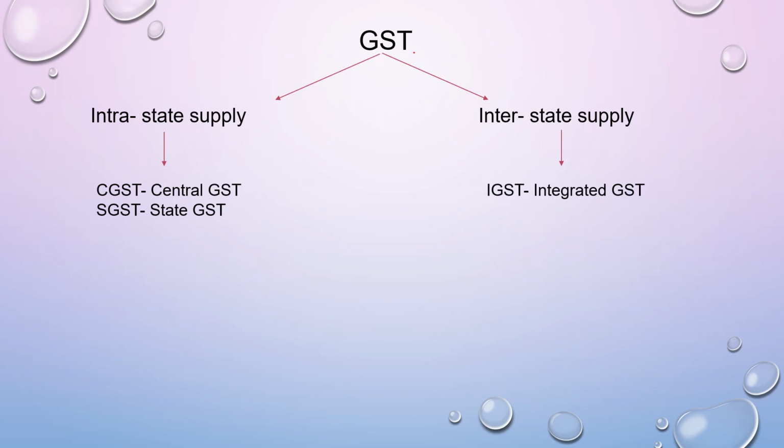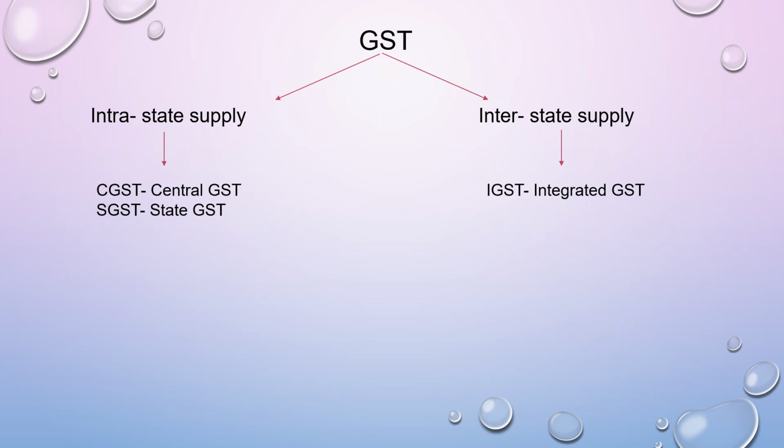Now further, when we talk about GST, if you see in your bill, sometimes you find that there are two items added as GST. One you call CGST, so much percentage, and SGST, so much percentage. Sometimes you find there is only one, like IGST. Now what is that all about? We said only one tax, GST. Now why is there that splitting? Basically, that depends upon what type of supply.